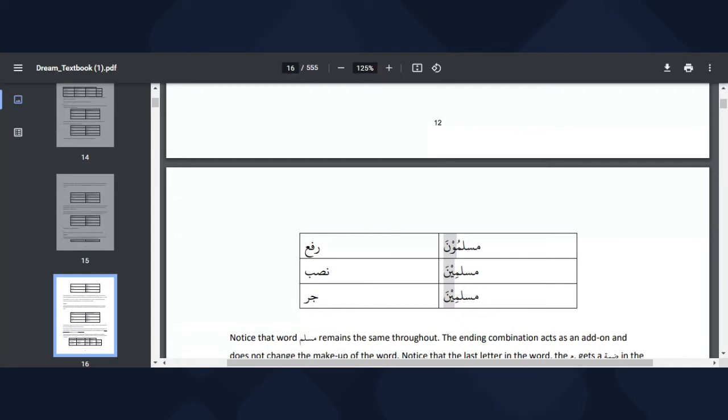So instead of Muslimani, Muslimaini, Muslimaini, here we have Muslimuna used for Rafun, Muslimina for Nasib, Muslimina for Jar. You can see the ending combinations. So whenever you see una, straight away it is for Rafun. If you see ina, straight away it is for Nasib. Ina again is also used for Jar.